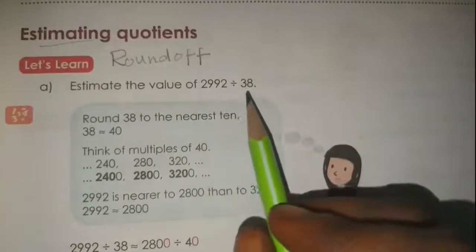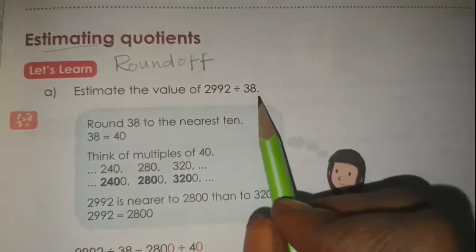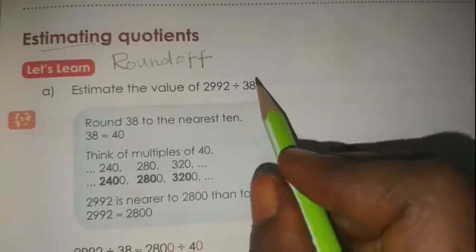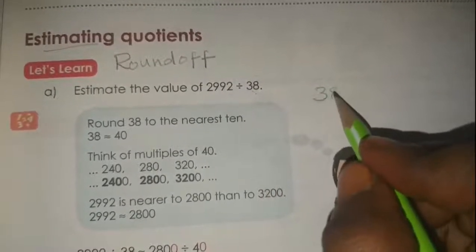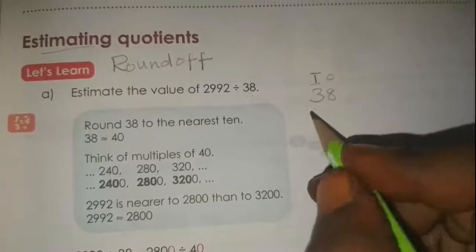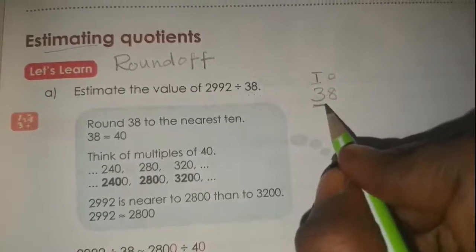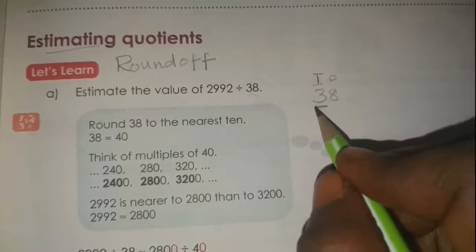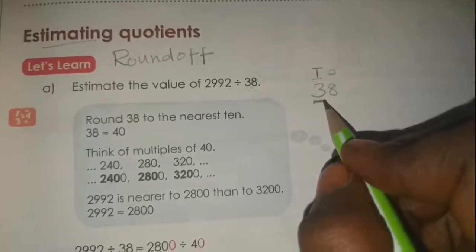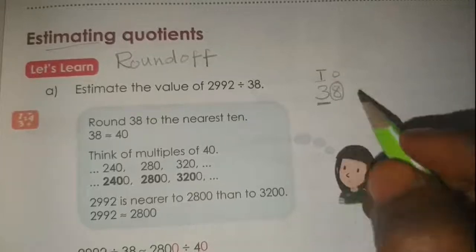Here 2992 is the dividend and 38 is the divisor. In 38, how many places are there? Ones and tens. Which is the highest place? Tens is the highest place. So we have to round off to the nearest tens place. To do that, we underline the highest place, the tens place, and we circle the next immediate place, that is 8.